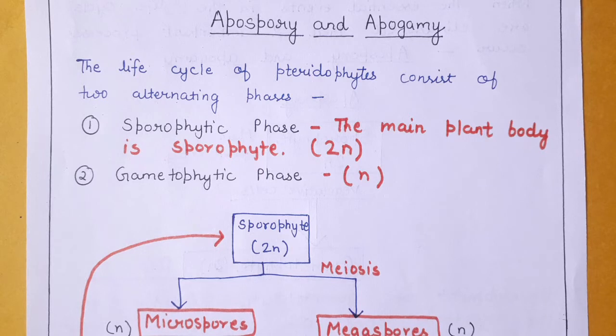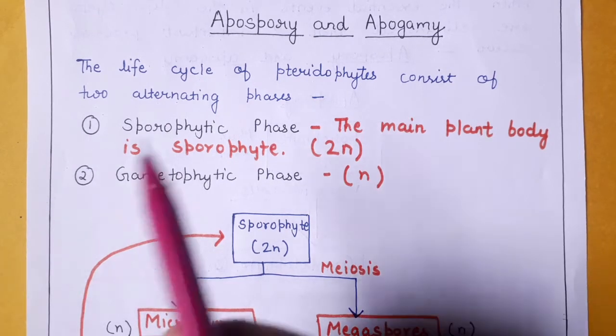Today we will discuss apospory and apogamy in detail. This question is very important for short notes as well as for long answer type questions. It is also asked in objective type questions. So firstly, you should know about the normal life cycle of the pteridophytes.